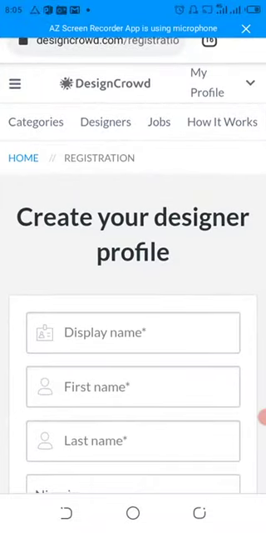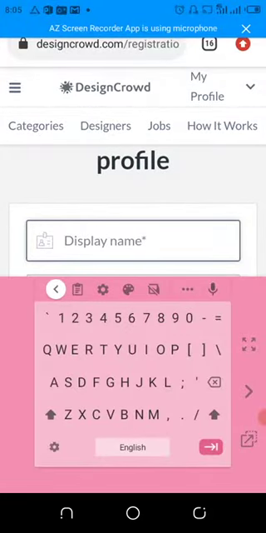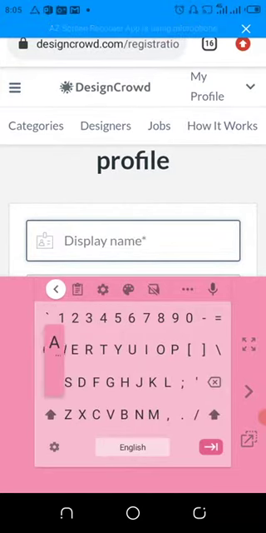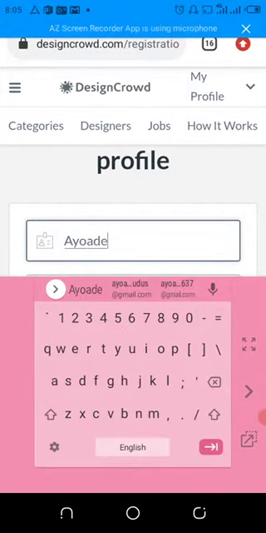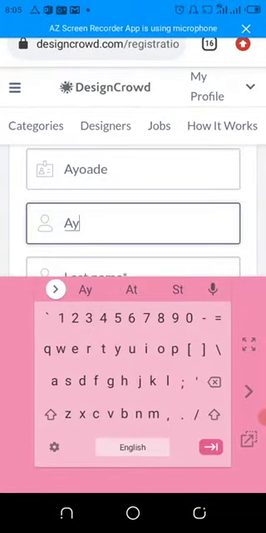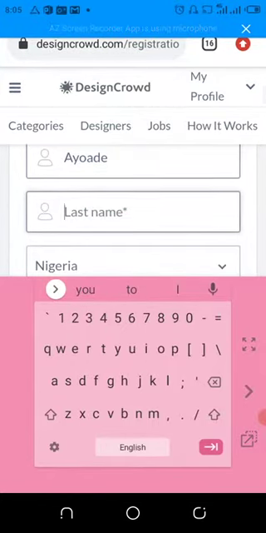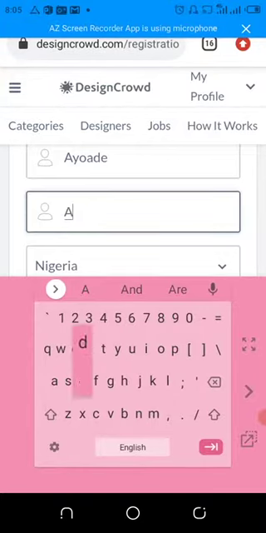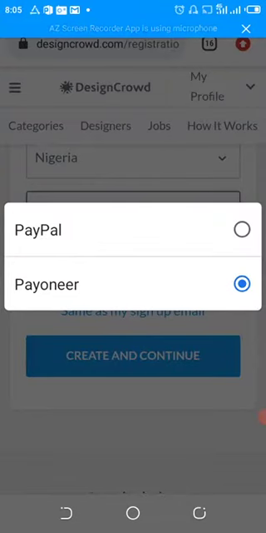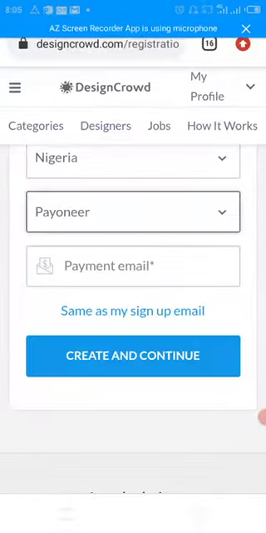So display name, first name, last name, then choose whatever best method you want to receive your payment.